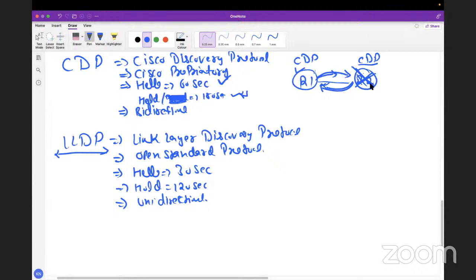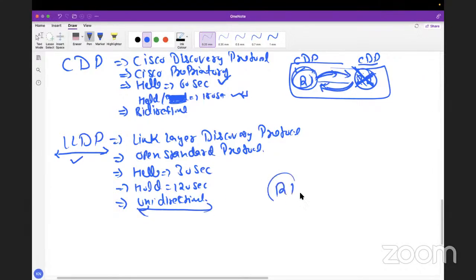If we disable it on one end, the other end will never receive anything or never try to send. If it tries to send, it will drop it. It means if we disable on one end, it will be like both are not working at the same time, right? But LLDP is unidirectional.